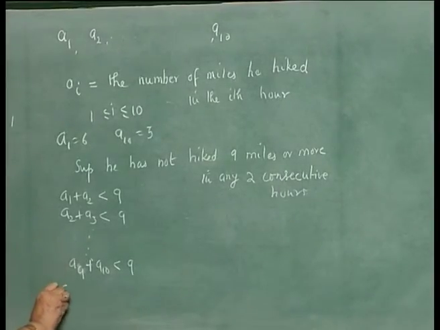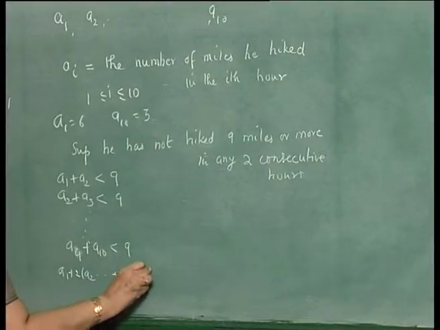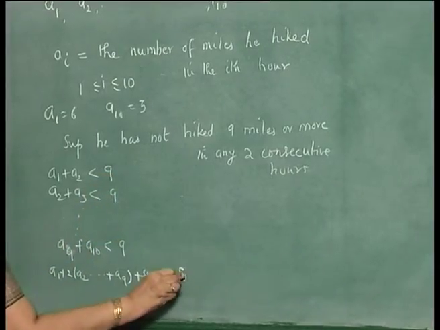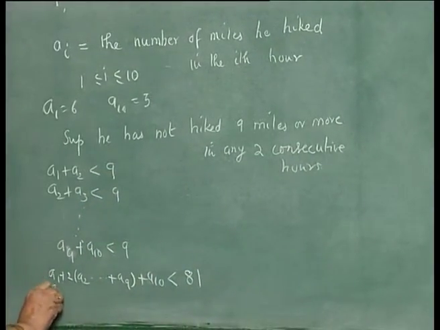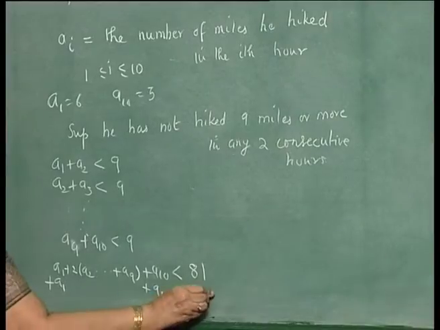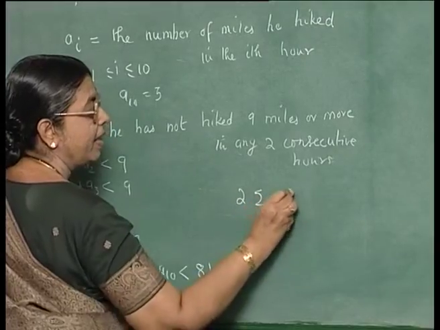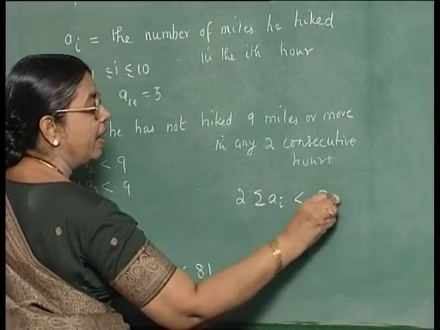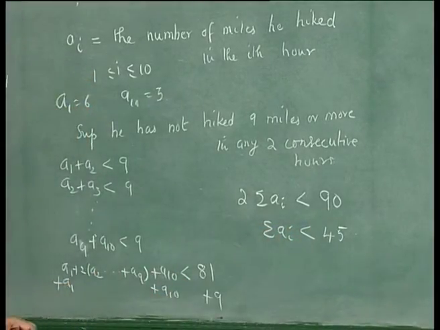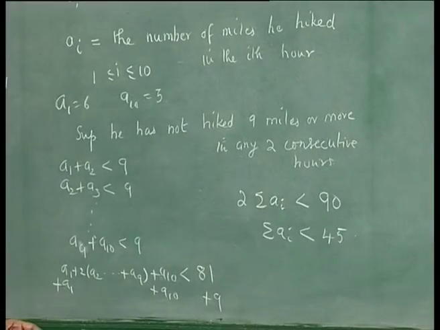So adding, you will get A1 plus 2 times A2 up to 2 times A9 plus A10 is less than 9 times 9, 81. Add one more A1 and A10, but we know that A1 and A10 are 6 and 3 respectively. So that is equivalent to adding 9. You get that 2 times sigma Ai is less than 90, or sigma Ai is less than 45, which would mean it is contradicting the fact that he has hiked 45 miles in 10 hours.